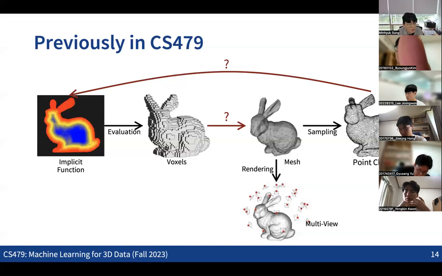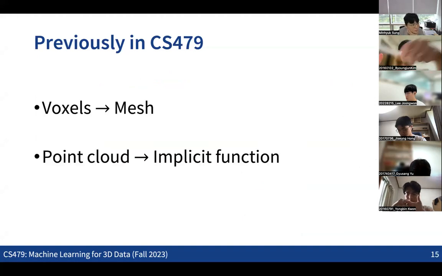Actually, that's what we are going to discuss in the neural rendering part. Using neural rendering techniques, we can convert the multiple images into the implicit representation. Then we can do all kinds of conversion, not only for the top 4 representations, but for all the 5 representations. So we're going to discuss all these conversion ideas now.